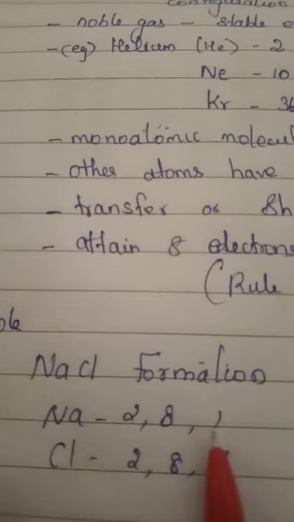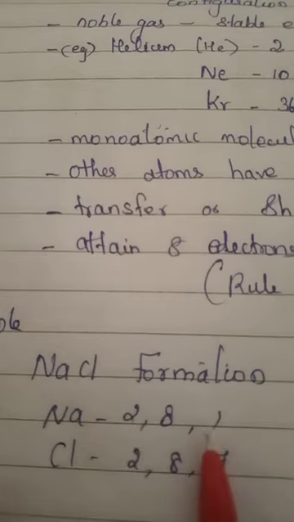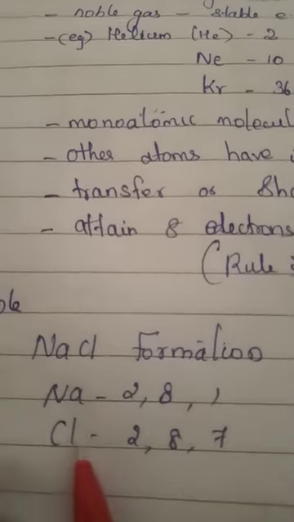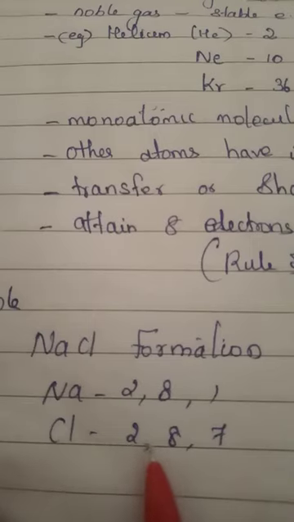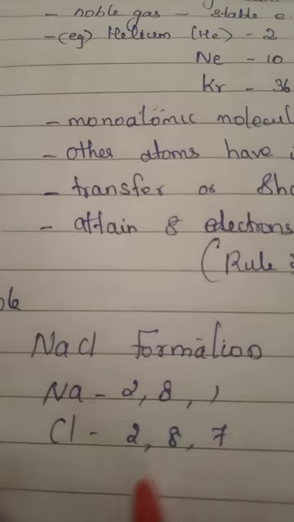So this atom is not stable. It does not have 8 electrons in the outer shell. The outer shell has how many electrons? Only 1. So it is not stable. It has to combine with another element. For example, see here, chlorine is 2,8,7. It also has less than 8 electrons. So these 2 atoms are unstable, so they should combine.